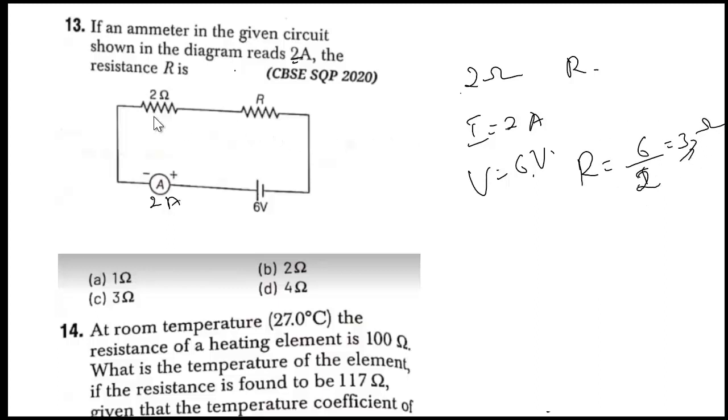Right? So here what is the total effective resistance? 2 plus R equals 3 ohm. So R, you will be getting as 3 minus 2, that is equal to 1 ohm. So here option A is correct. It is 1 ohm. Next one.